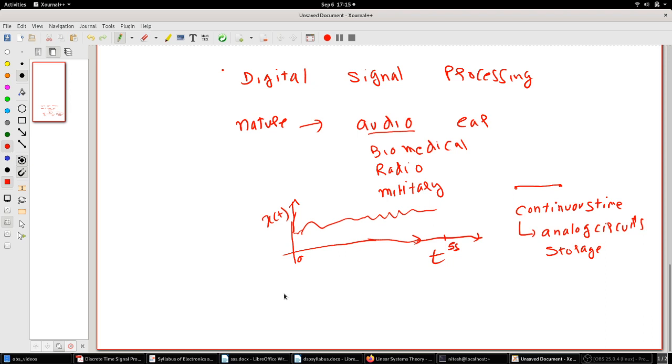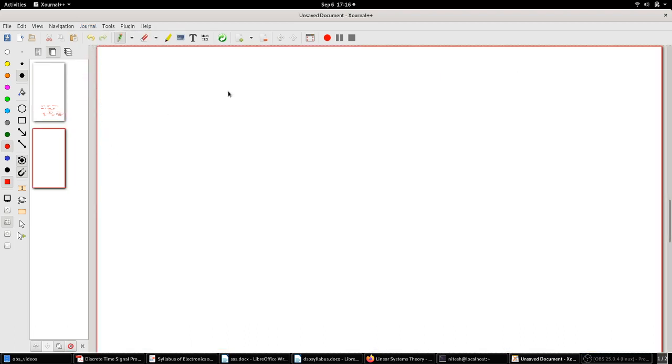Then another issue is when your specification changes. Think about a filter. You must have designed one in your EDC class, let's say an LC filter or an RC filter. So think about an RC filter, something like this. This is a simple RC filter.